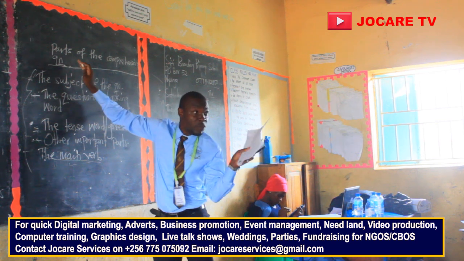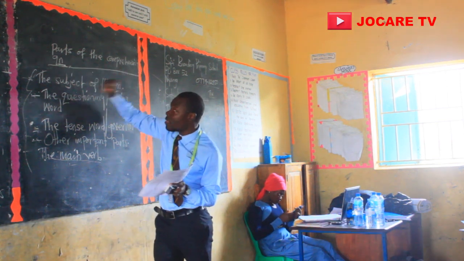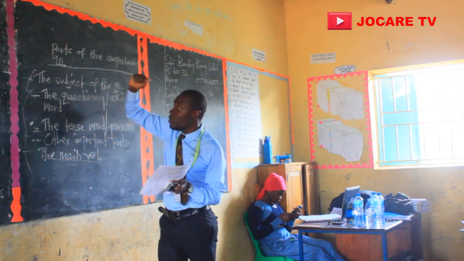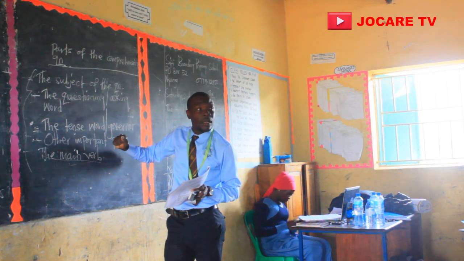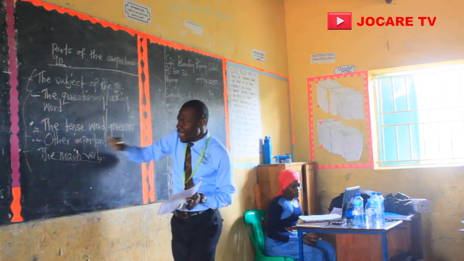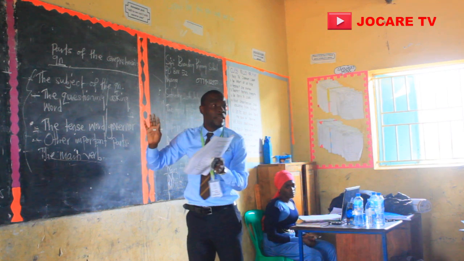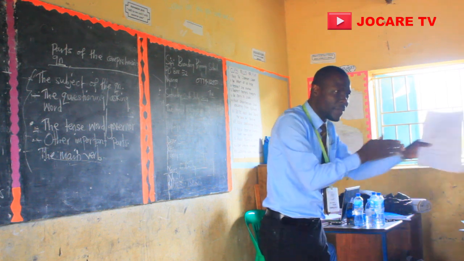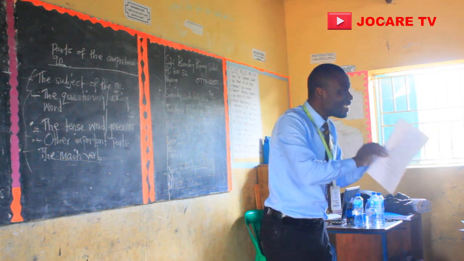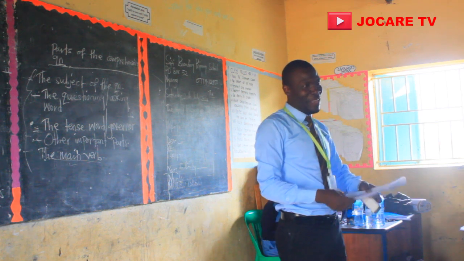When you teach comprehension, just teach the parts of the question. 1 is the subject. 2, the questioning word. 3, the tense governor. 4, the other important parts of the question. 5, the main verb. Period. The moment a learner identifies those keys, you get it there. The question is finished.